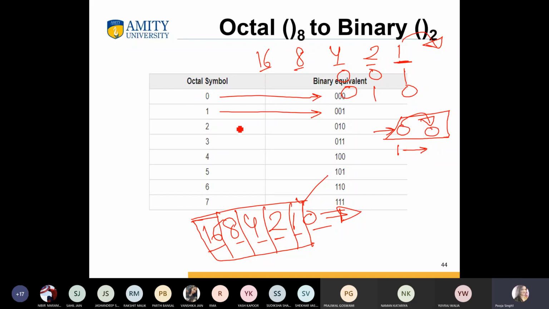My octal to binary number system, how we can write? Yes ma'am. Okay, so hopefully for all numbers you can understand.